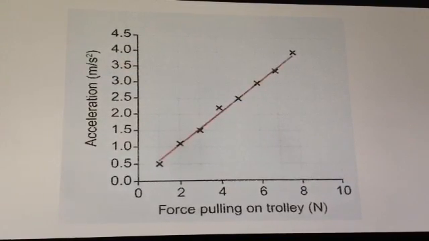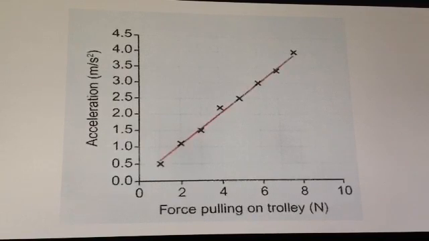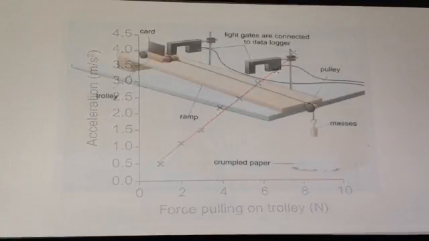This graph shows us that the resultant force is increasing, and as it does increase, the acceleration increases too. This is the resultant force increasing as acceleration increases for a fixed mass. The straight line also gives us more information. It's telling us that the resultant force is directly proportional to the acceleration. So if we double the force, we double the acceleration. If you push harder on the same mass, it accelerates at a greater rate.